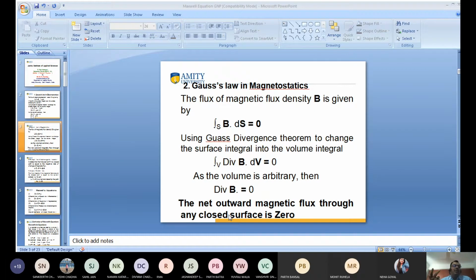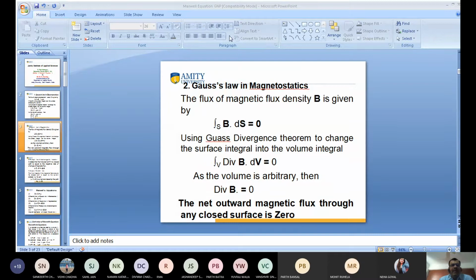Divergence of B is equal to 0 means what? There is no divergence. I already discussed the physical significance of divergence. Greater than 0 means flowing out. Less than 0 means flowing in. If this is equal to 0, there is no change.